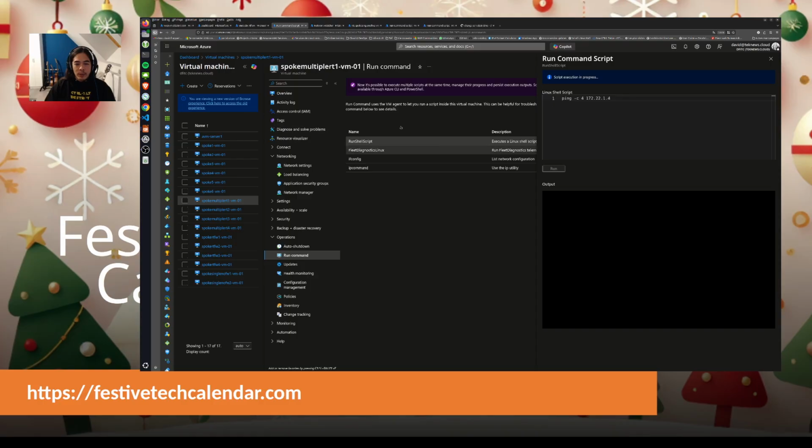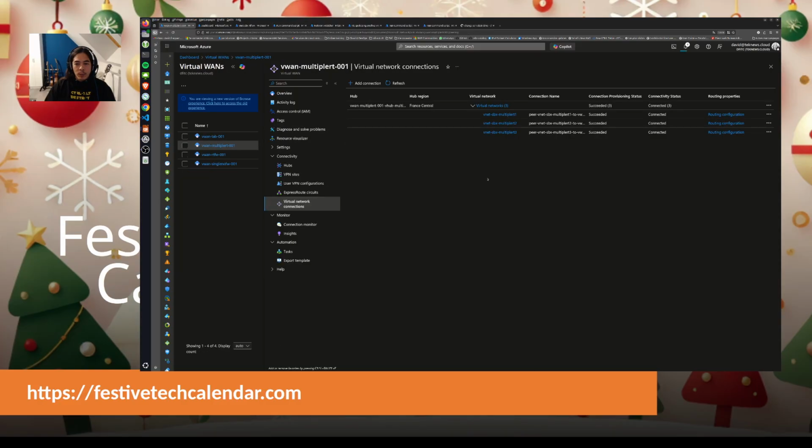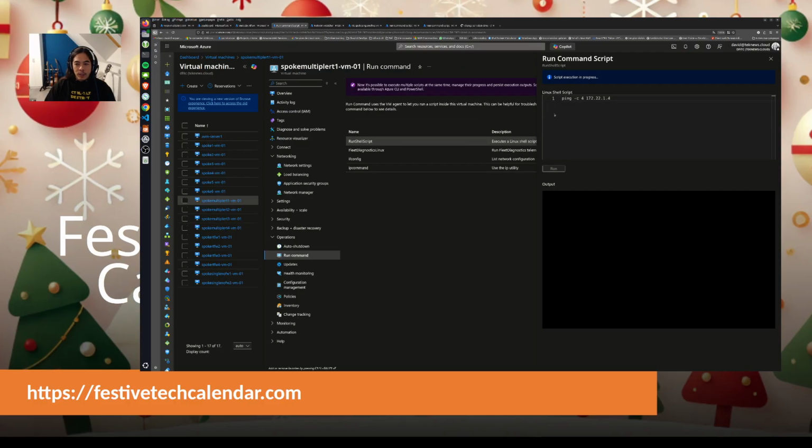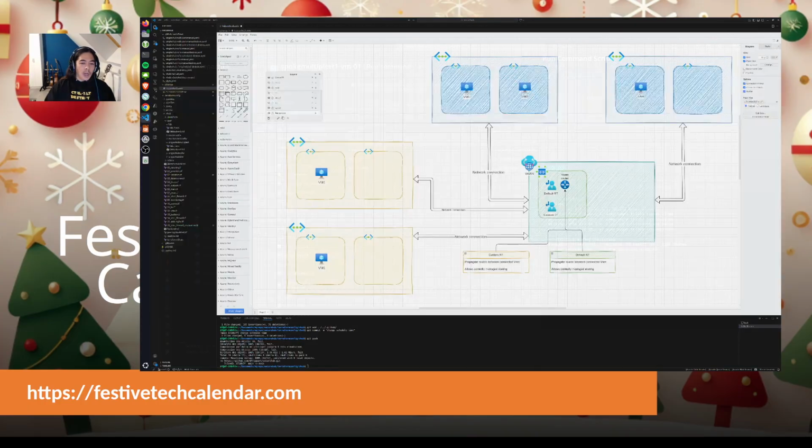In the meantime, my connection is probably being updated. If I'm refreshing here, I should see 4 connections with 1 updating because it's not complete yet. Okay, so let's go back here and wait for the script to execute. Okay, it's working, which makes sense because again, I try to reach from this VM through the virtual WAN, and because I have this route table configured on both connections, they get the route. This is similar to what we've seen earlier.